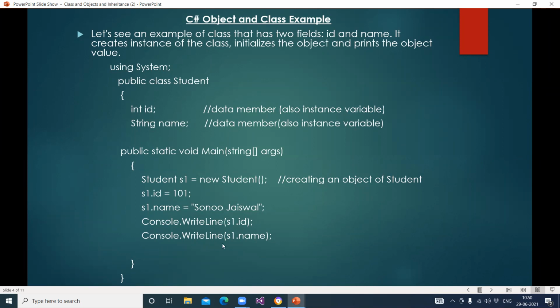Then Console.WriteLine s1.name, the name which we assigned here will be displayed. So this is a simple basic class and object example. Always the object will be created within the main method. I think you know this, okay?